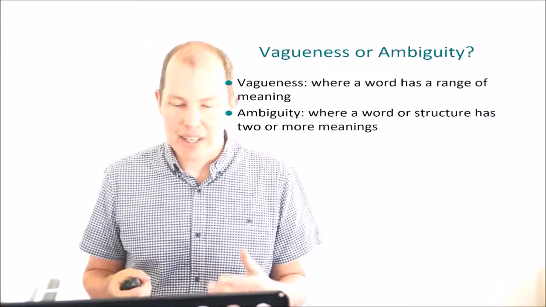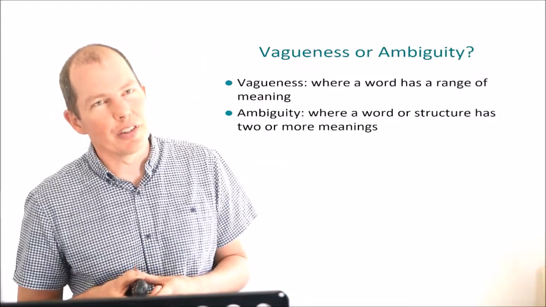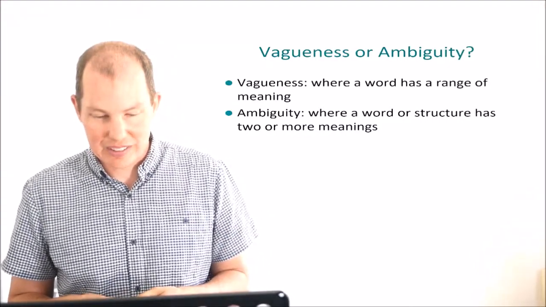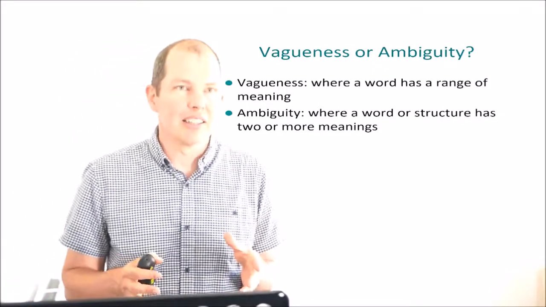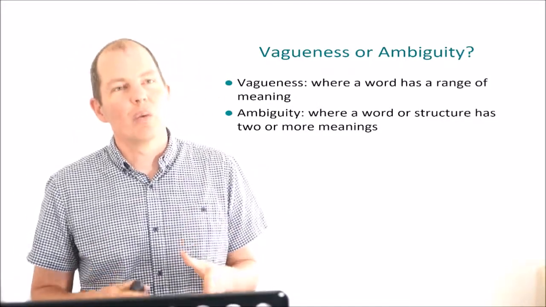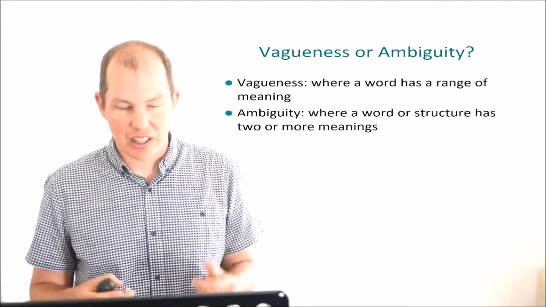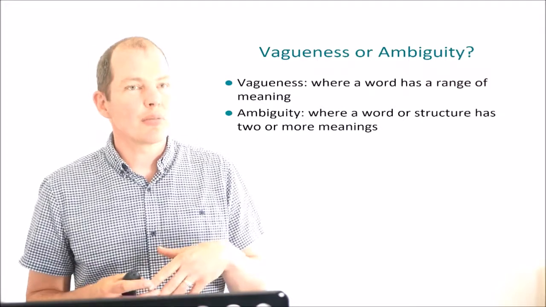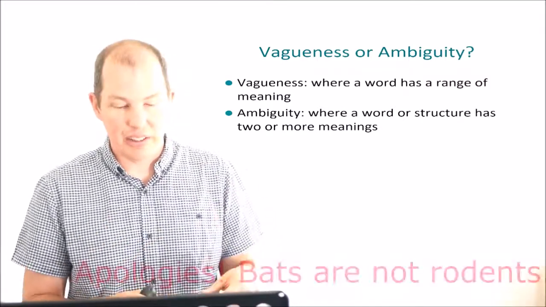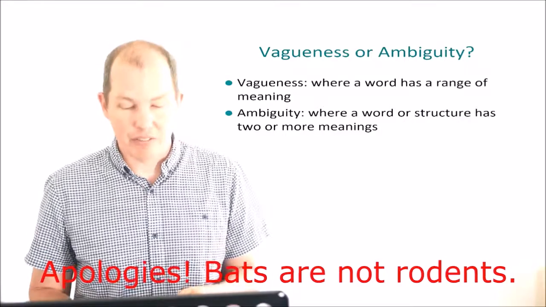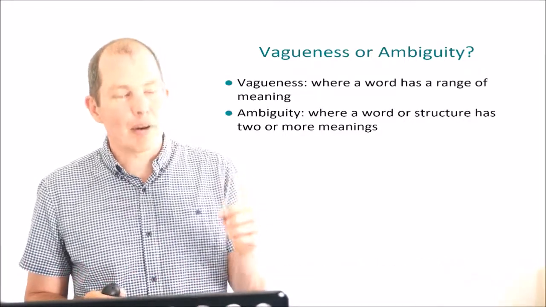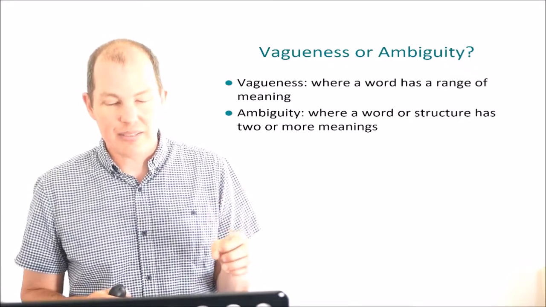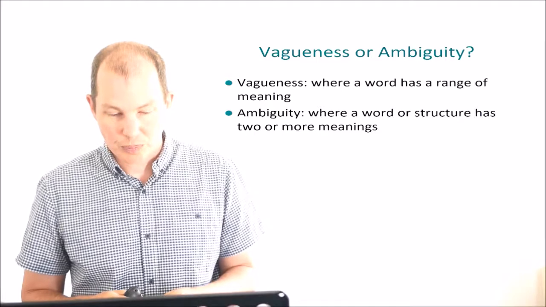If you've been keeping up this far, you may be asking, well, just a minute, what is actually the difference between vagueness and ambiguity? And that would be a really good question. We have described the difference by saying that vagueness is where a word has a range of meaning, whereas ambiguity is where a word or structure has 2 or more meanings. Remember in the last video that we said the difference between bat, meaning flying rodent, and bat, meaning a wooden instrument for hitting balls, was an example of ambiguity. The flying rodent and wooden instrument senses are very different meanings.